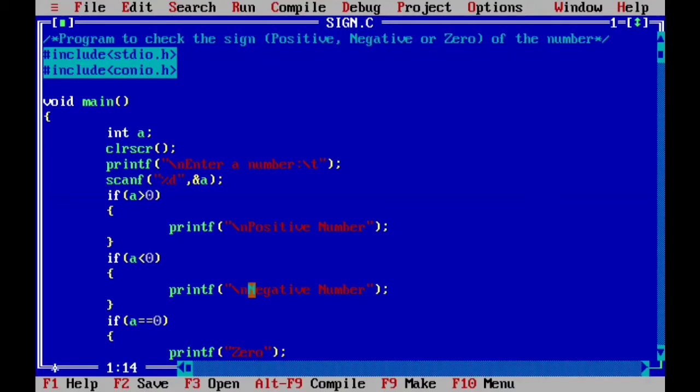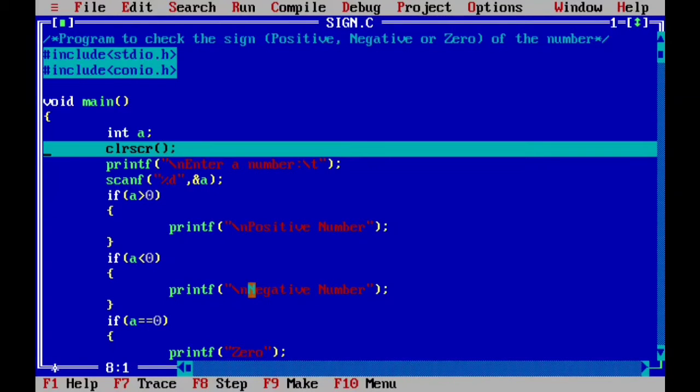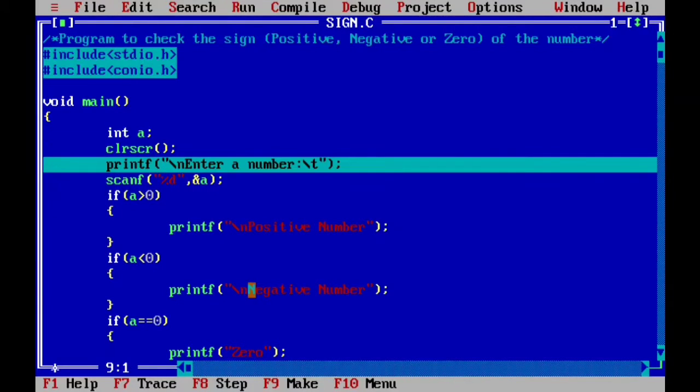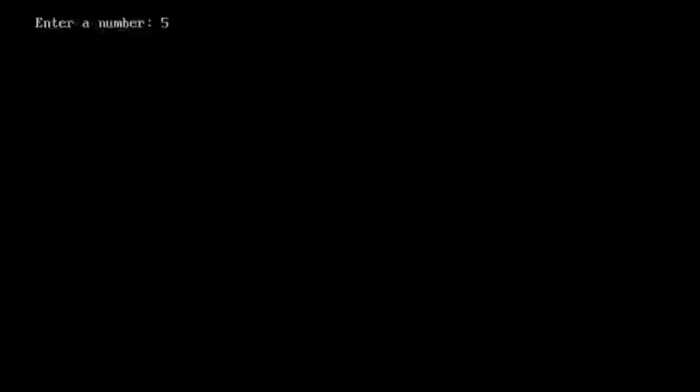Let's see how this program runs step by step, right? So first of all, your control will come on main, inside clear screen, printf, scanf. In scanf, we need to enter a number. Suppose we enter 5.